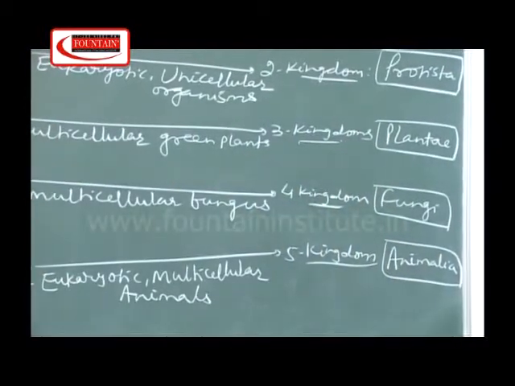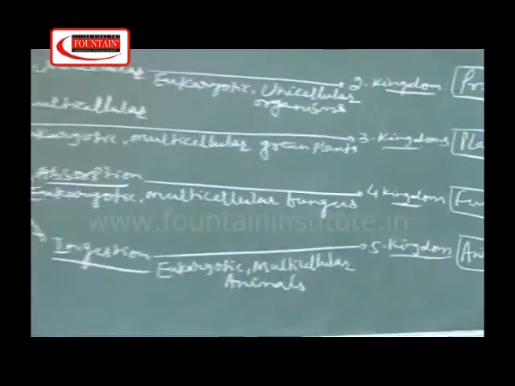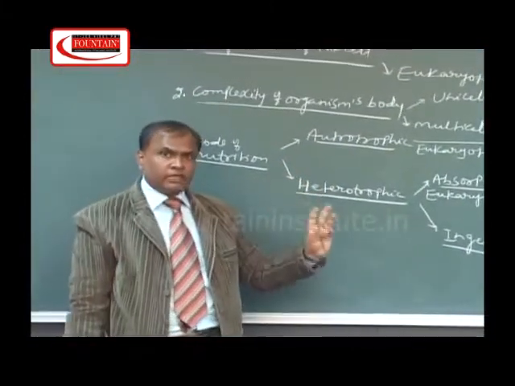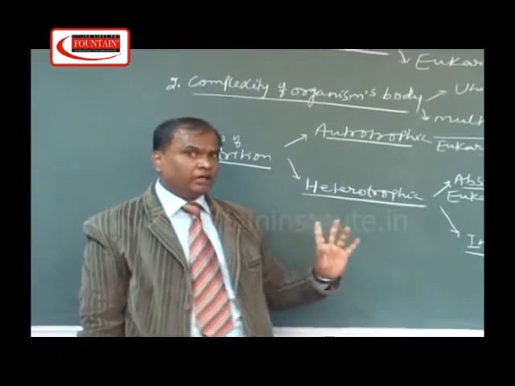So, by using these criteria, Whittaker formed the 5 kingdoms: kingdom Monera, Protista, Plantae, Fungi and Animalia.